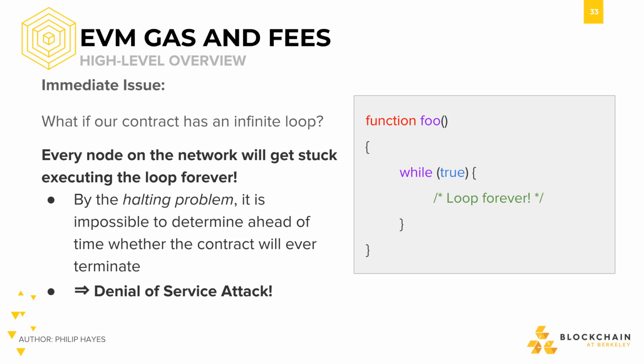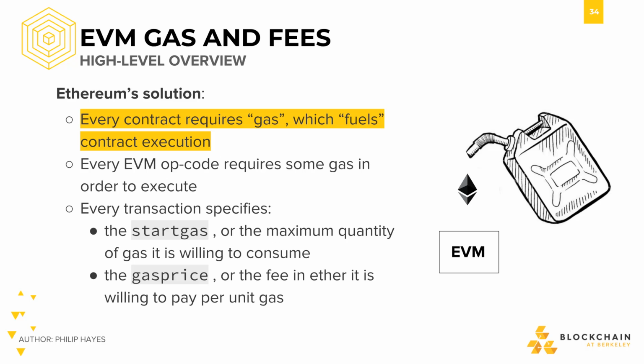And by the halting problem, a well-known problem in computability theory, we know that it's impossible to determine ahead of time whether a given contract will ever terminate. And all of this leads to a very easy way for attackers to launch denial-of-service attacks by trapping computers all around the world in an infinite loop, thereby making them unable to execute other more meaningful contracts.